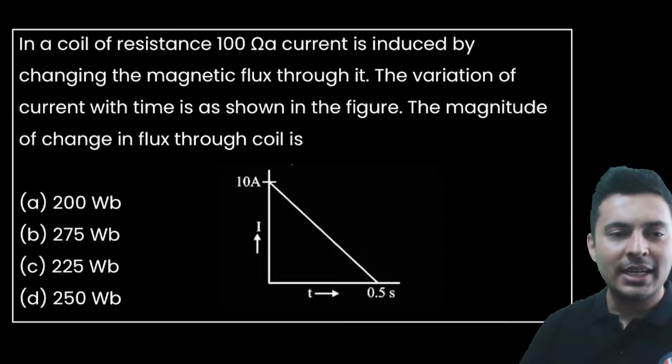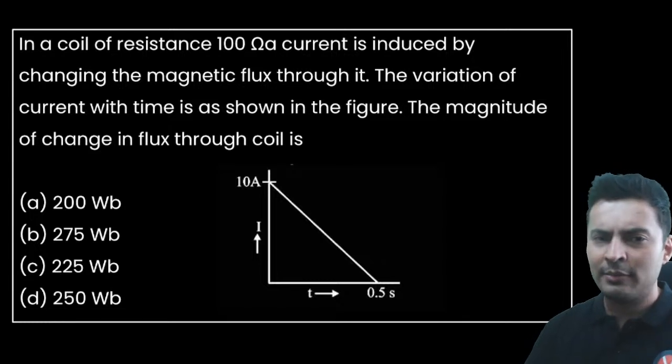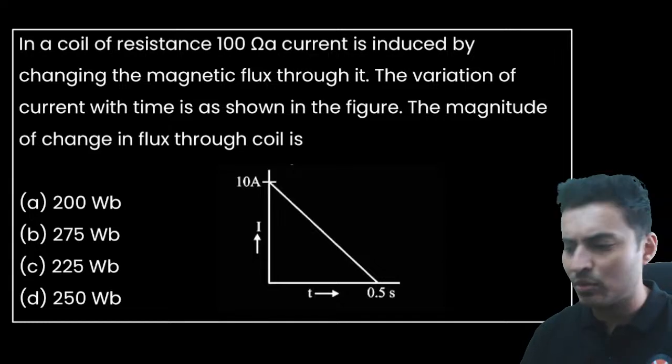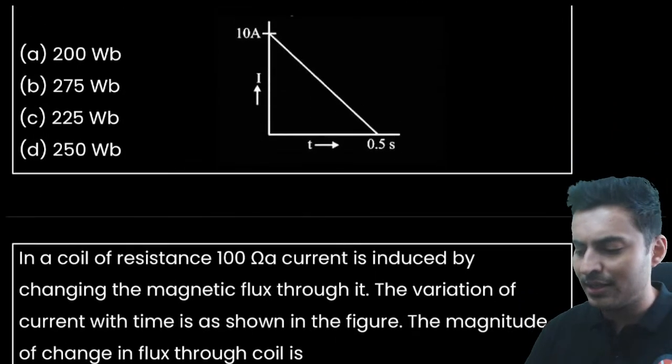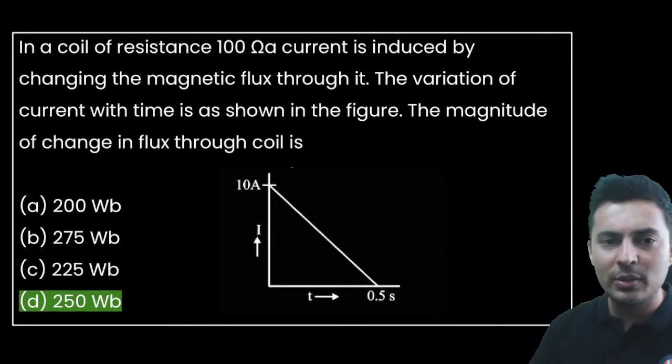Okay. So the correct answer to this, you will have to think a little bit over here. Why is this graph of current versus time given, and how will it give me the change in the flux through the coil? And if you have got the answer as D, let's figure it out if you guys are correct or wrong. And you guys are absolutely correct.